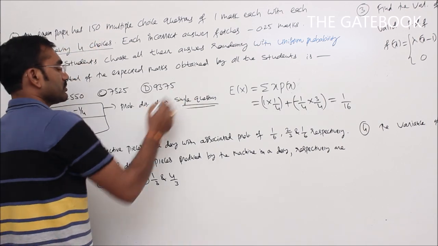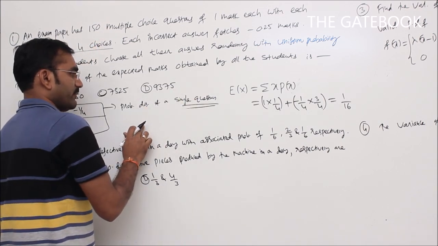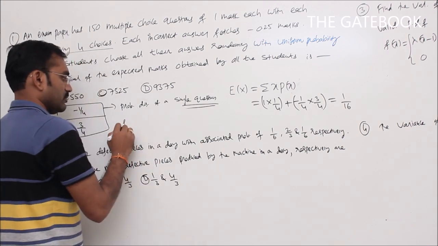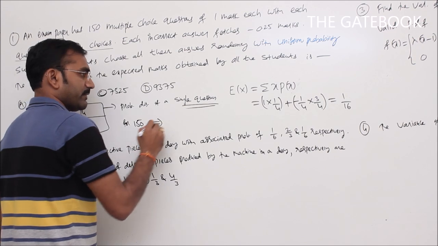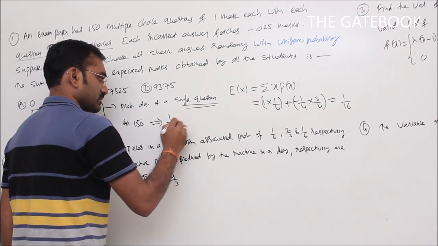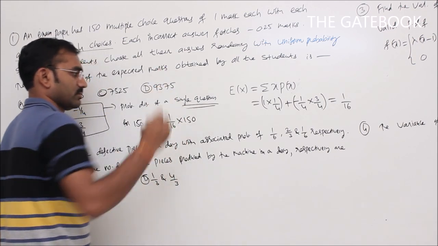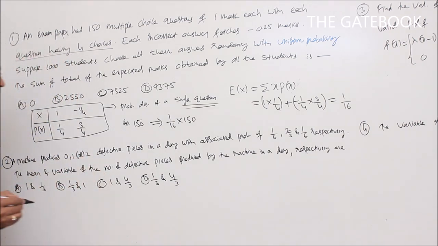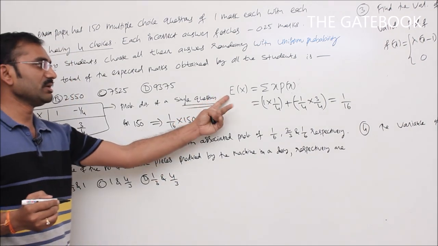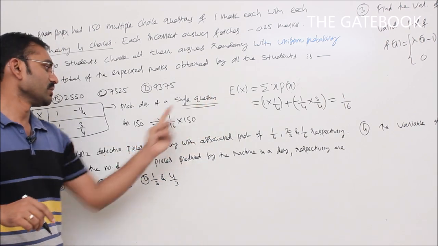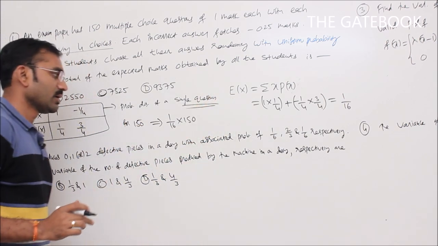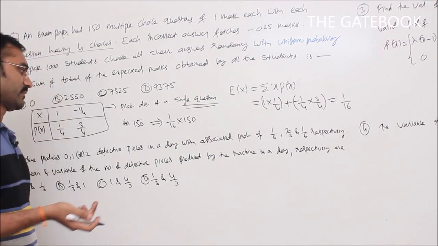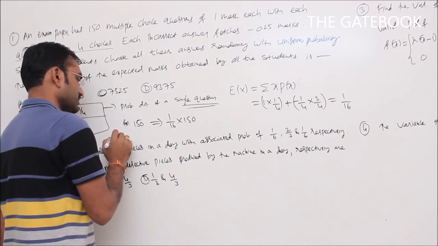Now, the mean value for 150 questions. For 150 questions, we will get 1 by 16 into 150. This is the mean marks for a single question, and now the mean marks for 150 questions is 1 by 16 into 150.